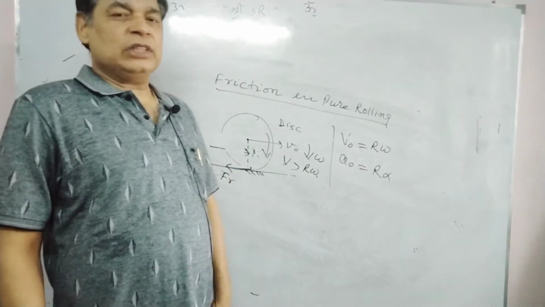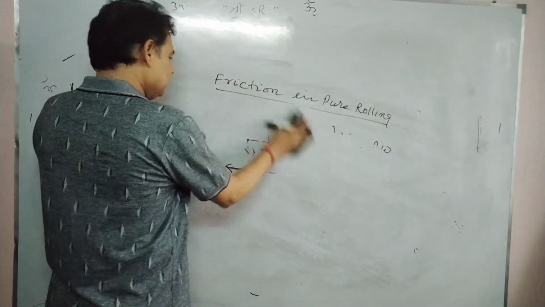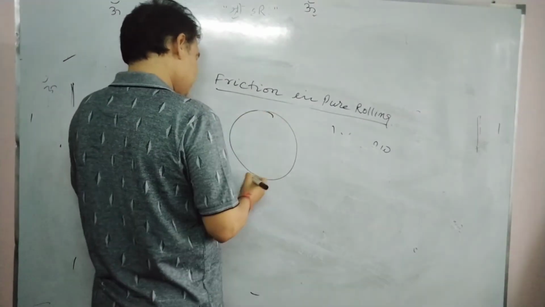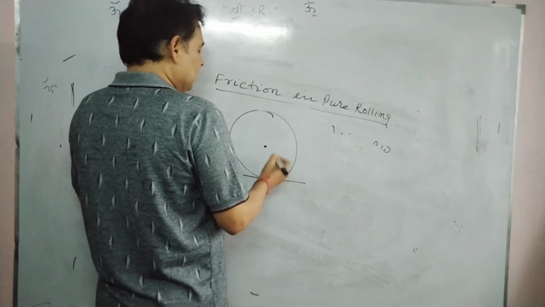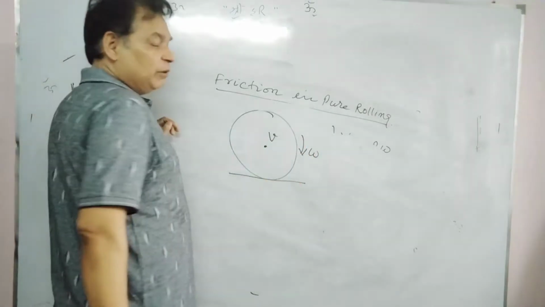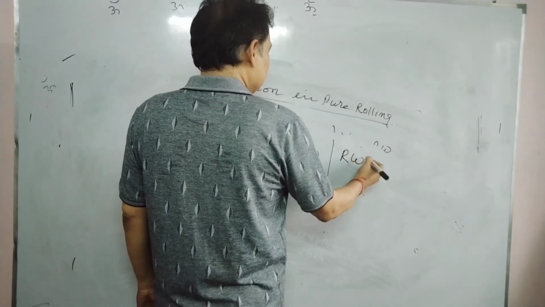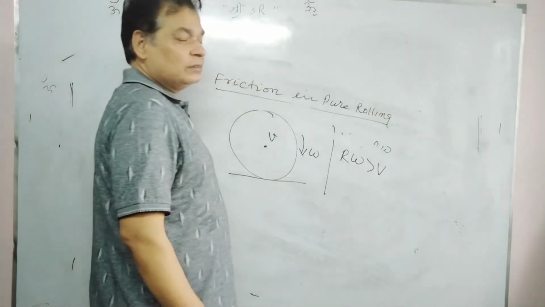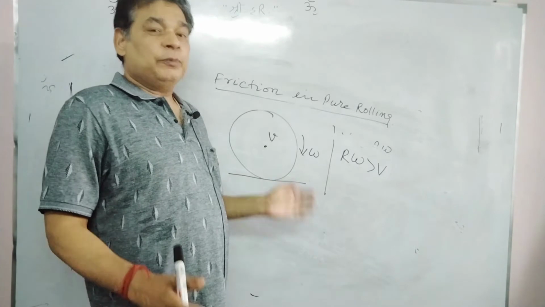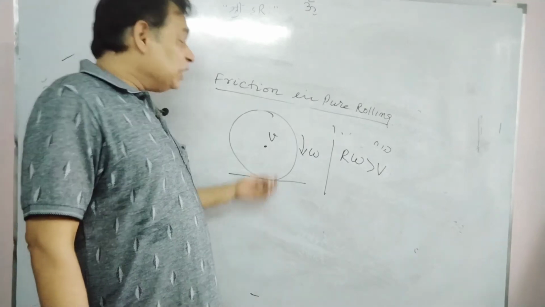I am taking just the opposite case, the case in which omega is greater than velocity. Suppose this is the case. There is velocity of center of mass, omega is the angular velocity about an axis passing through the center of mass, and here r omega is greater than the velocity of center of mass. Means there should be help for velocity. Friction should increase the velocity because it's less.